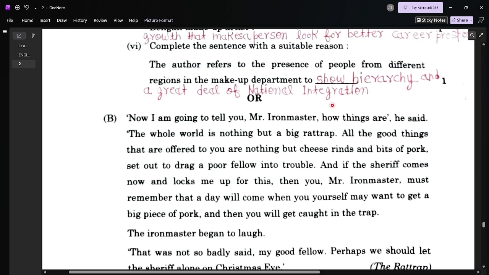Next is 6: complete the sentence with a suitable reason. The author refers to the presence of people from different regions in the makeup department. Yes, in the makeup department, it was the best example of All India Radio, AIR, Mile Sur Mera Tumhara, national integration. So, hierarchy first: the makeup department was showing hierarchy and a great deal of national integration.